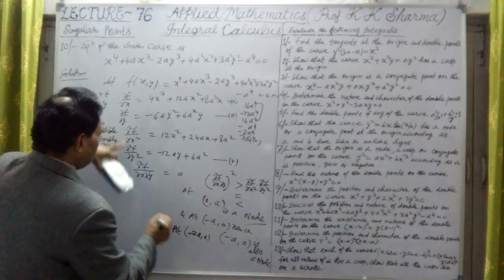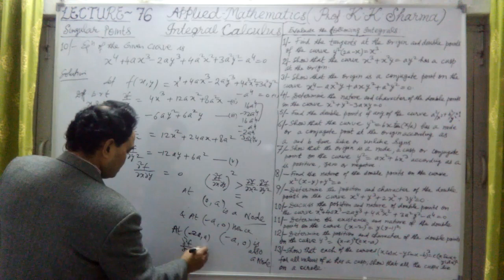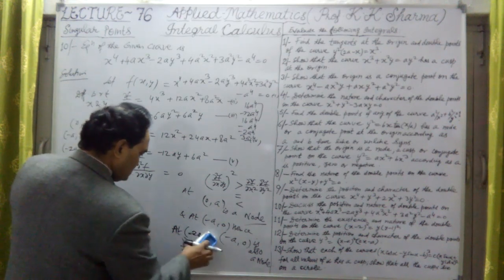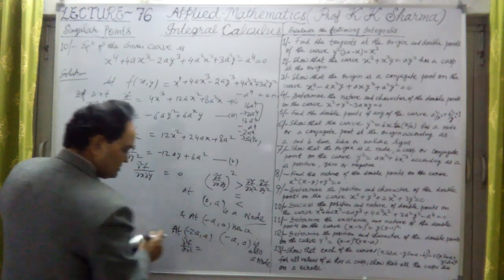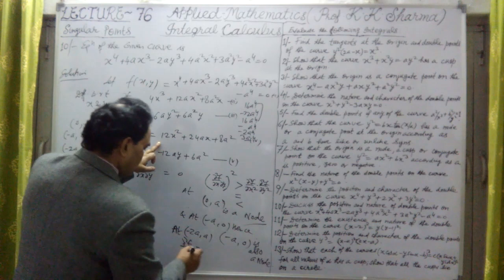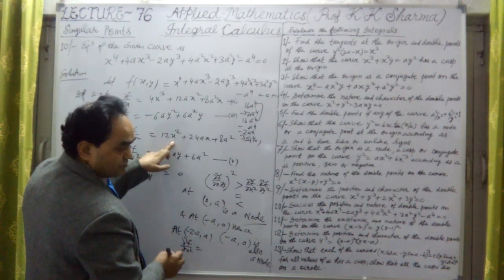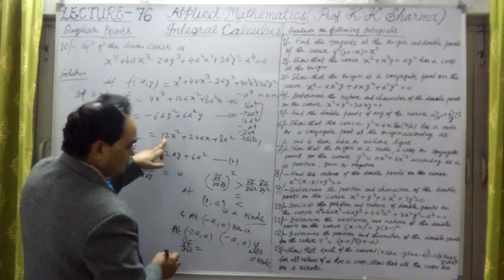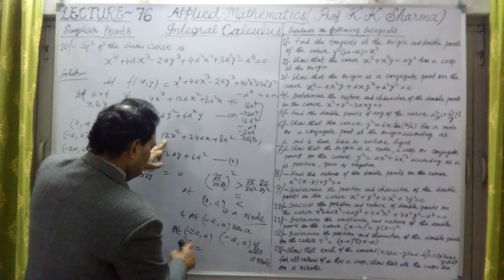So del square f upon del x square at this point minus 2a and a, let me write clearly. This is minus 2a and a. For the value of del square f upon del x square, it will give us minus 2a. That means 12 fours are 48. This is positive 48.